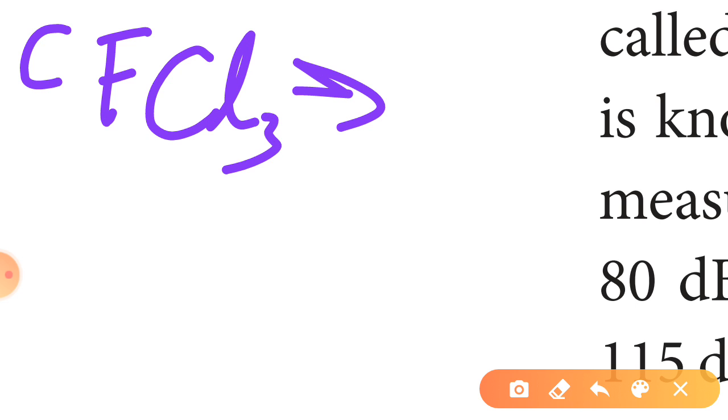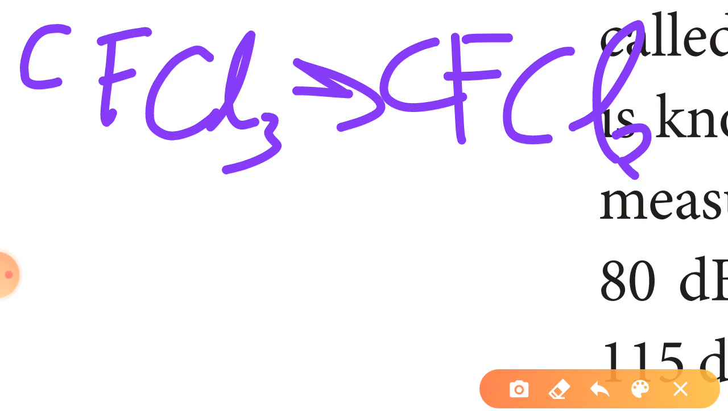Directly, we can say CFCl3 breaks down into CFCl2 and one atom of chlorine.